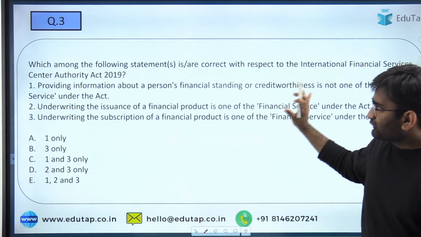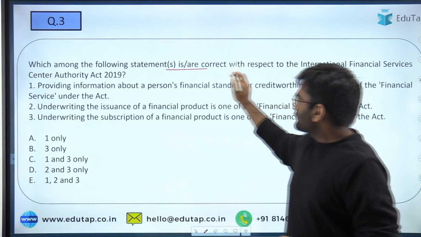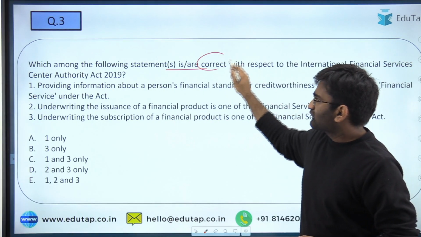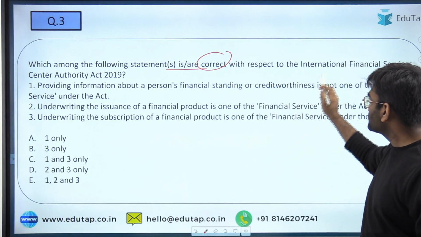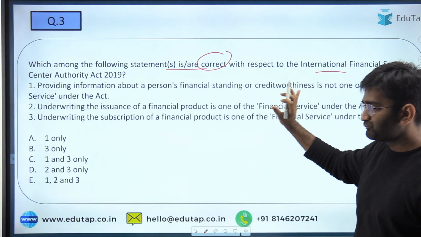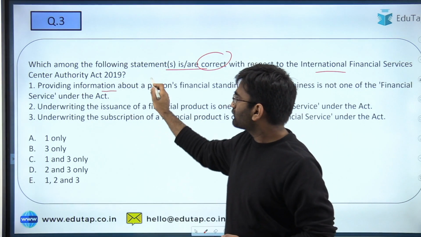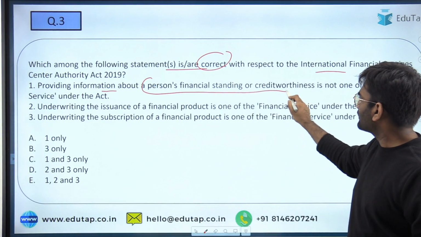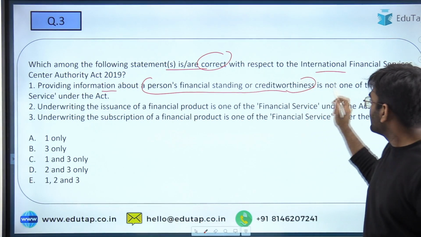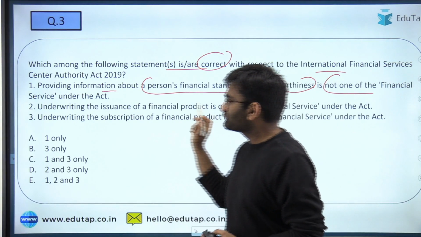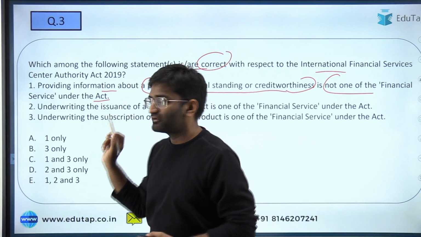Let's move on to third question. Which among the following statement is or are correct is what is required to be identified with respect to the IFSCA Act. Okay, the first statement here says providing information about a person's financial standing or credit worthiness is not one of the financial service under the Act.